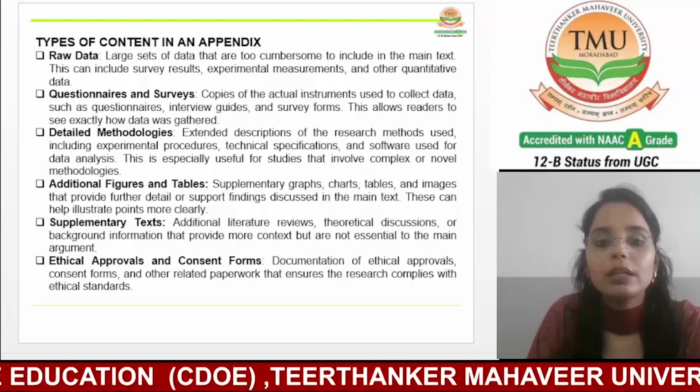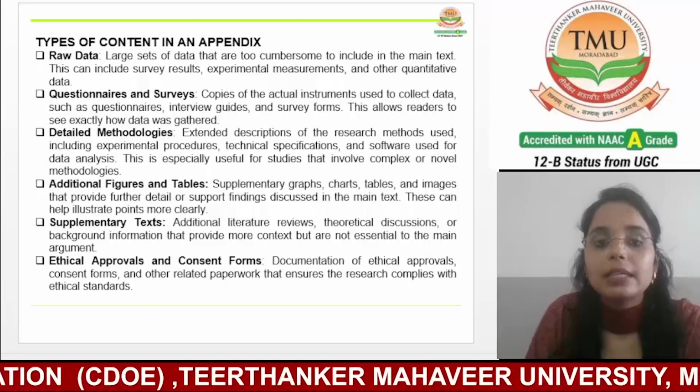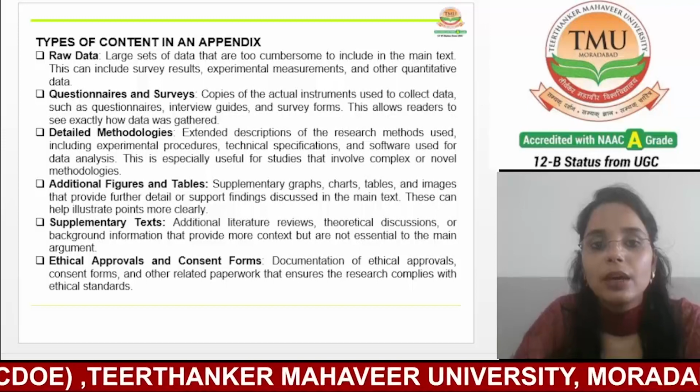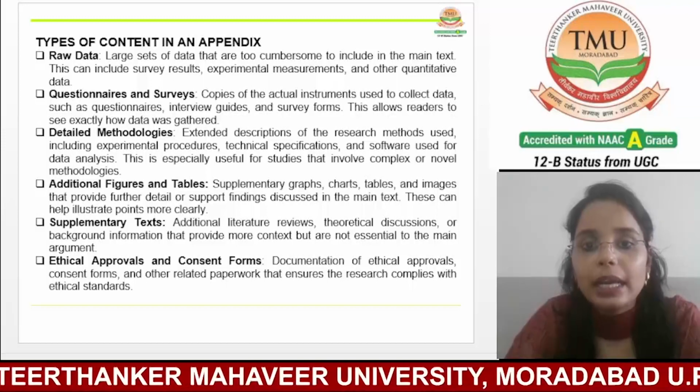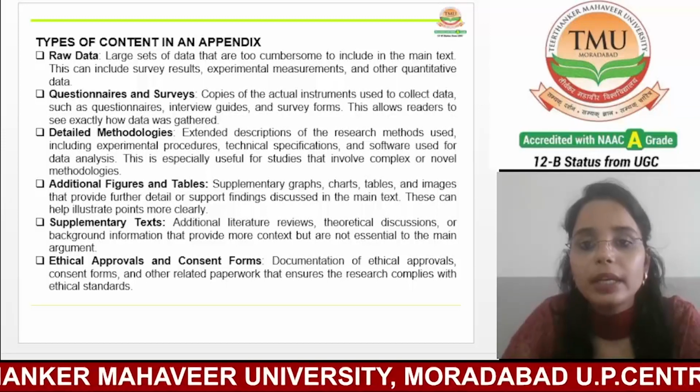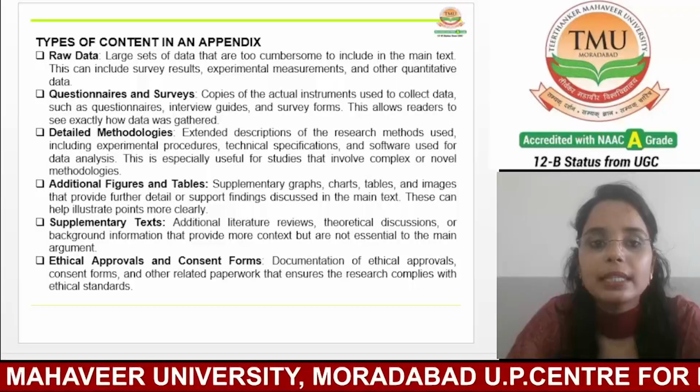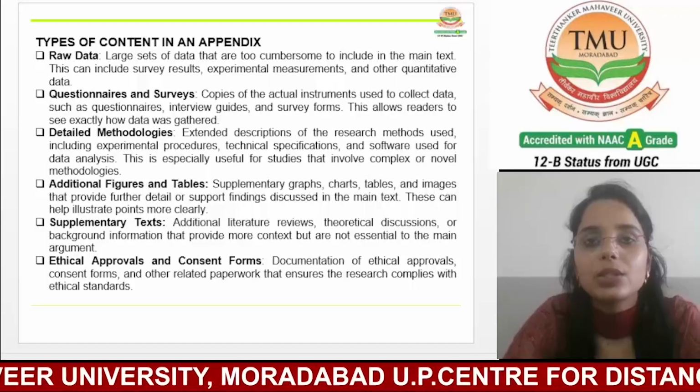So overall, we can say that the types of content found in an appendix serve to enhance the overall quality and credibility of the research document.